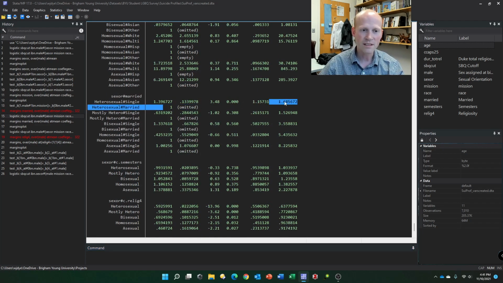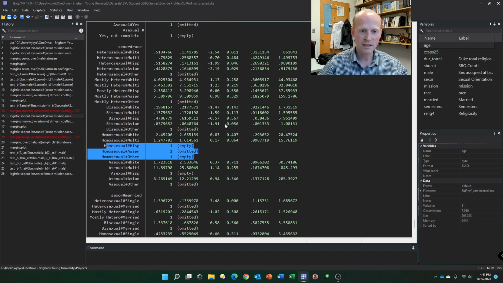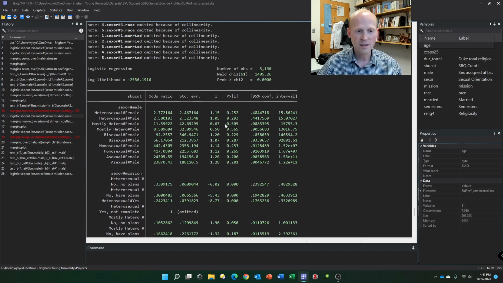We're going to have a lot more things omitted here, and that's because now we're breaking it by sexual orientation. So you have mostly heterosexual, asexual, who are married, and those who are bisexual and married, and those who are homosexual and Hispanic, and homosexual and Asian, homosexual and other. Right? You just don't have that many there.